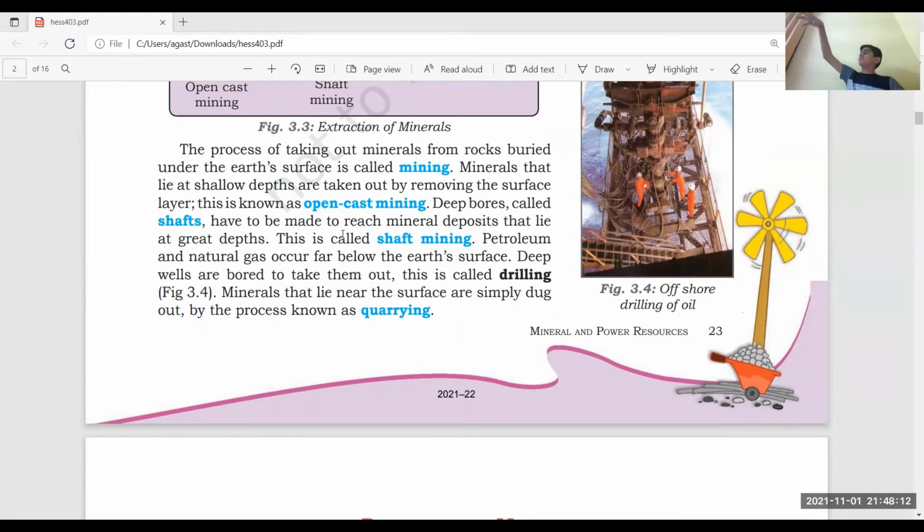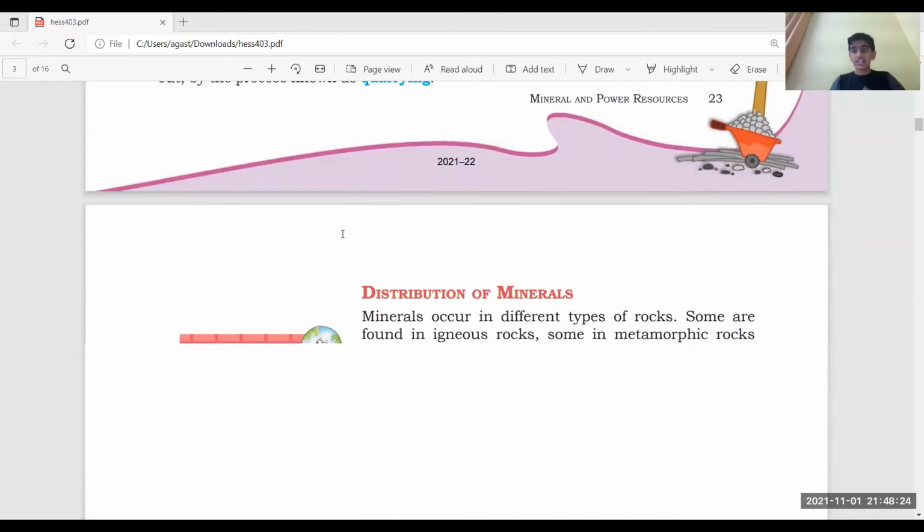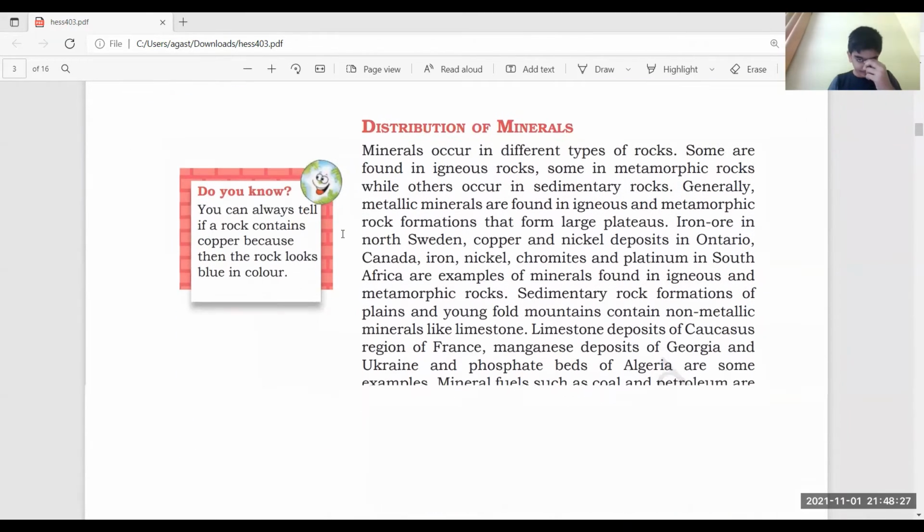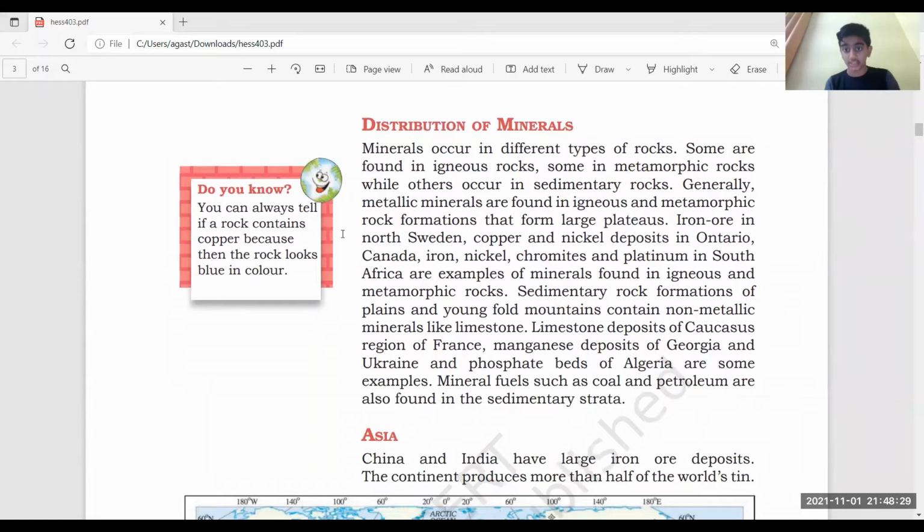Shaft mining means deep bores called shafts have to be made to reach mineral deposits. When you have minerals over there, they try to make it possible for mining. The process in which you mine at greater depths is known as shaft mining, and at shallow depths, open cast mining. Now, distribution of minerals. When we talk about distribution, of course, one country may be good at a particular mineral.